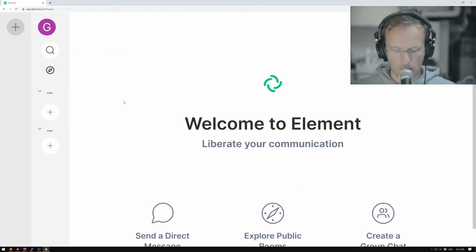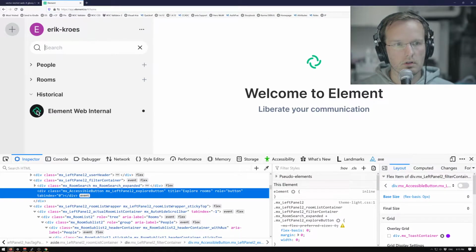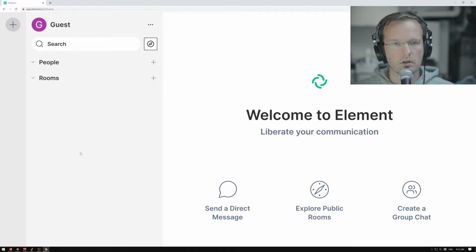Zooming in. Not too far. Complementary landmark. Search edit. Element, that's different. Element document. Element explore rooms button. Explore Rooms button. That's more like it. So it does have a name. It's just not visual. That's much better.